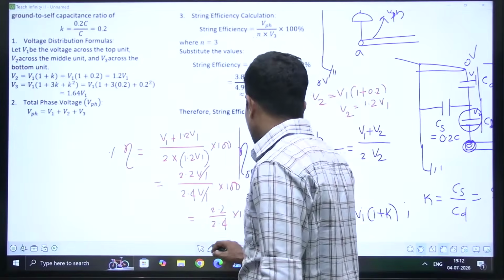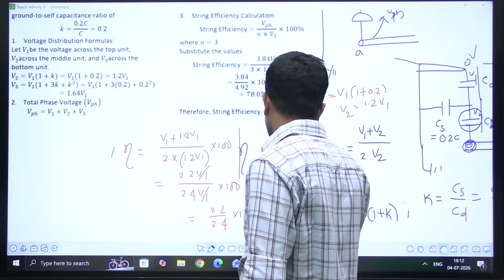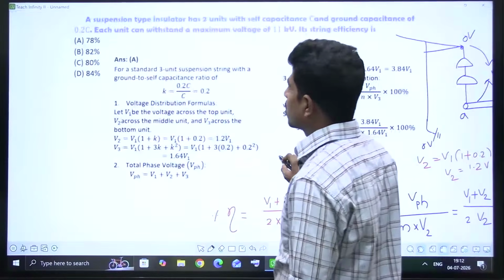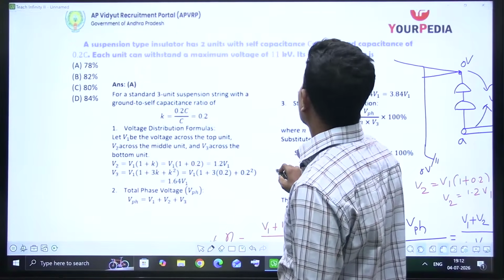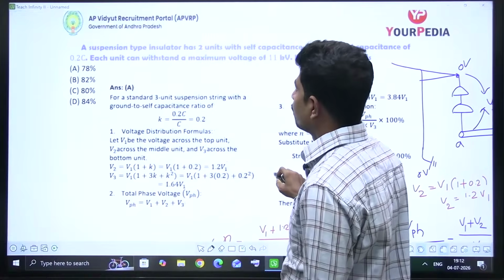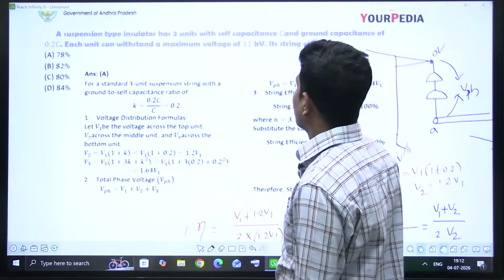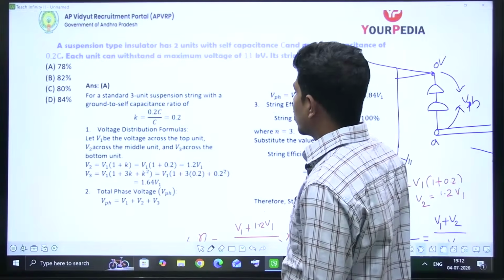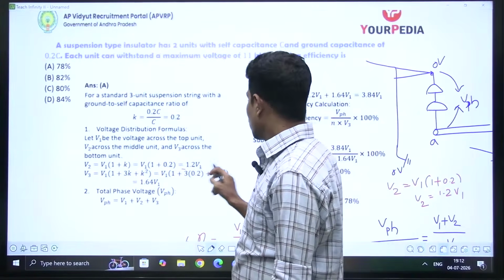And the answer is how much here? You'll get around 91.6%. But it is not there in the options. Did we commit any mistake? No mistake. K is correct, V2 is equal to V1 into 1 plus K, this is also correct, 1.2 V1.